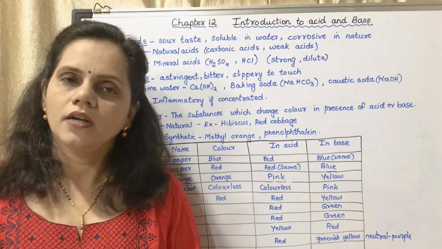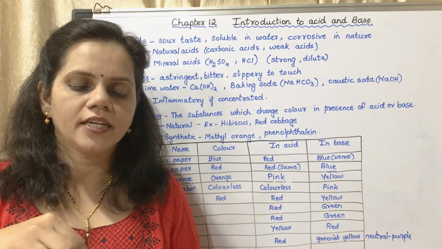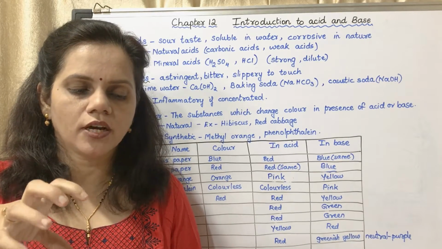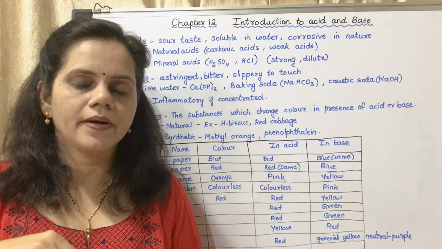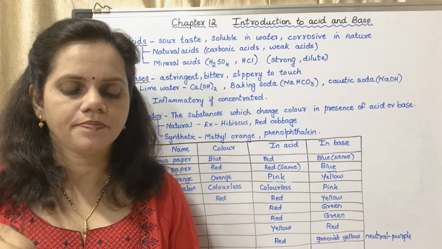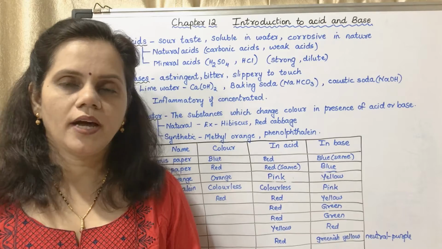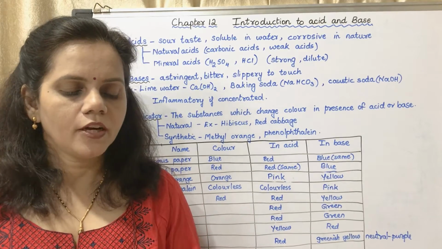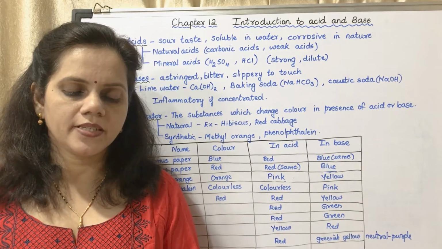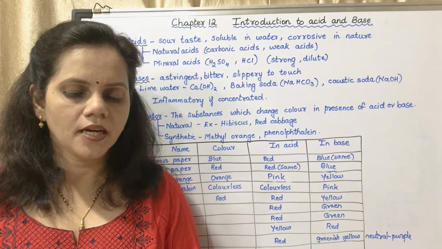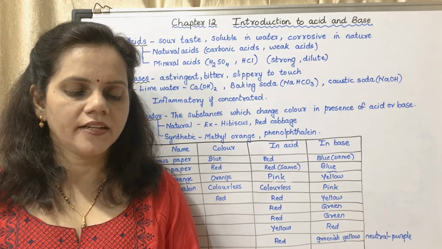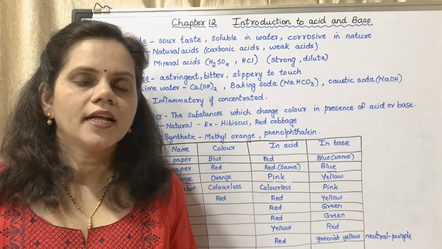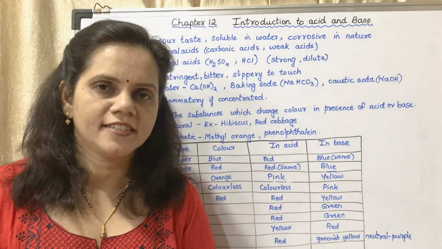You have to crush it, powder it, make a solution, dip the filter paper or an ordinary paper, and then dry it. Now put some drops of the following substances on the indicator papers prepared by the above method and write the effect in the following table. That table we will see next.